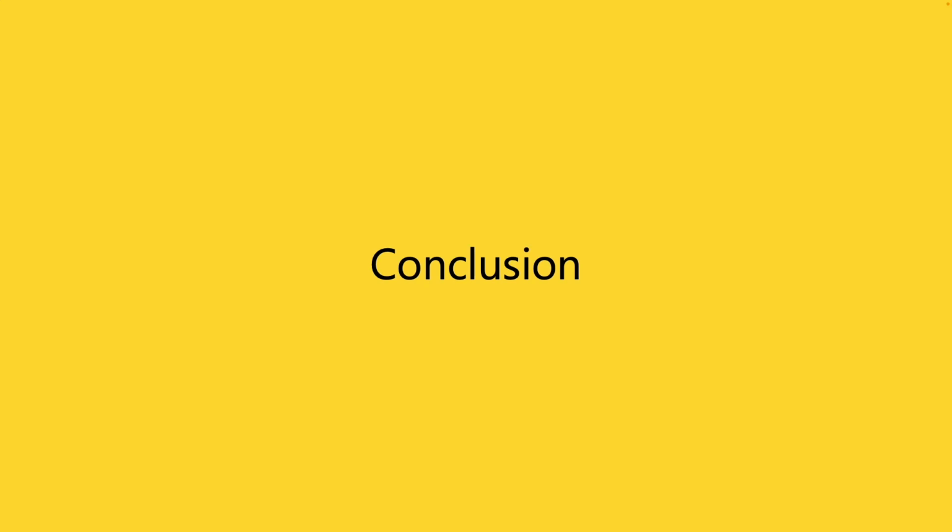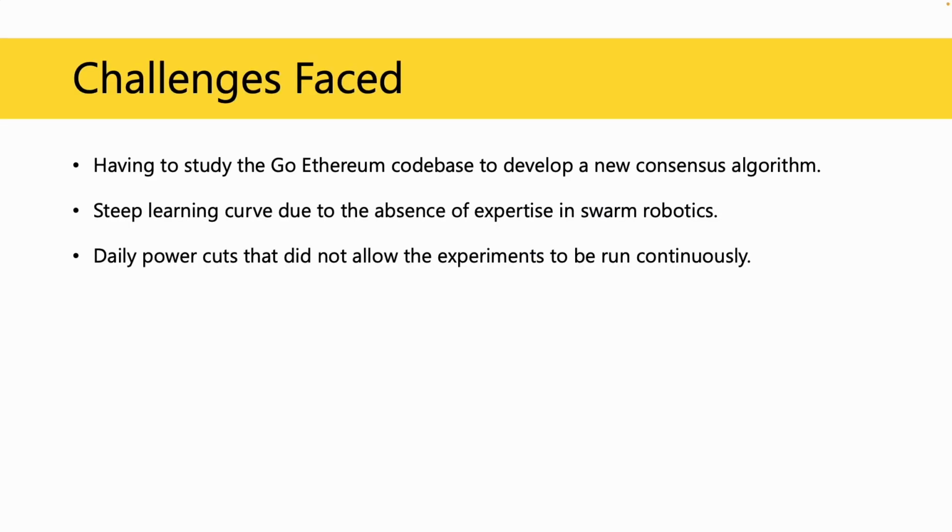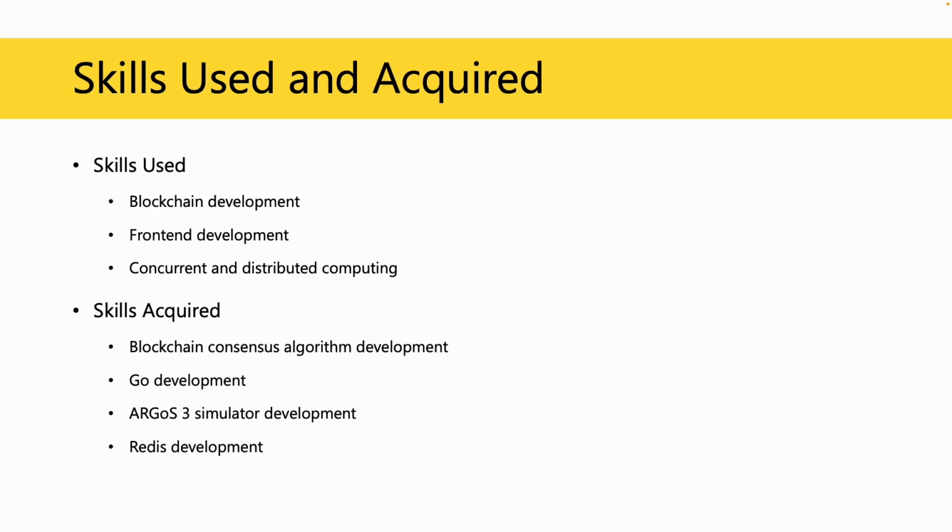Now let's look at the conclusion. Having to learn Go, the absence of documentation on developing a new consensus algorithm, the steep learning curve associated with swarm robotics, and power cuts that made running tests continuously difficult were some of the challenges faced.